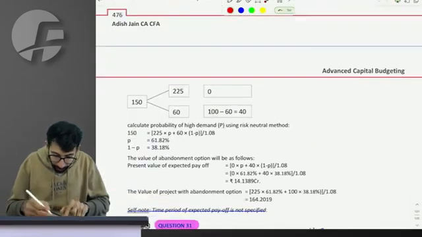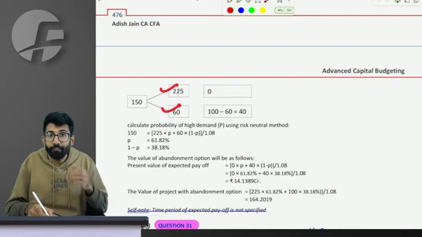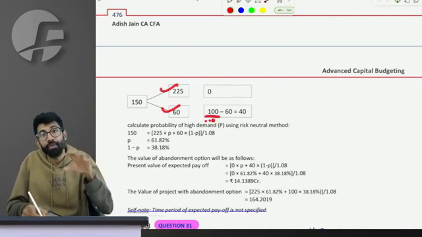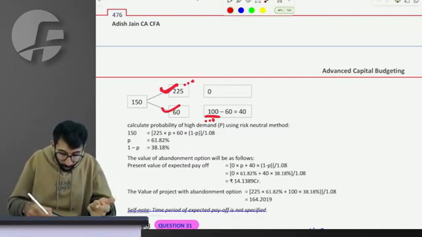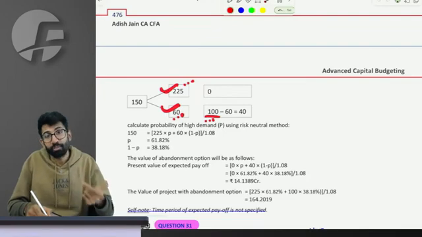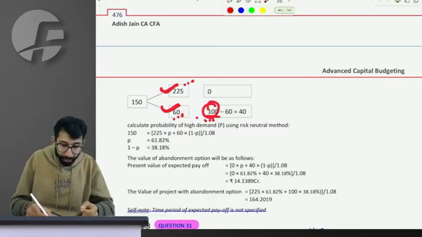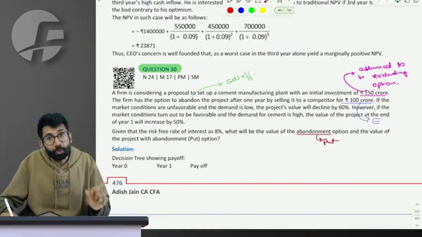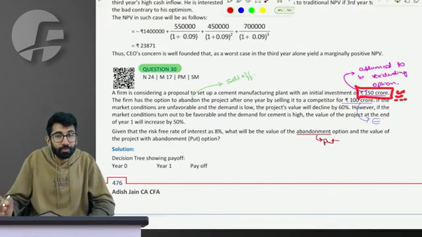Whether the value of the project becomes 225 or 60, I cannot sell it at a price of 100 because that option I don't have right now. If the price is 225, you'll have to sell it for 225. If the price is 60, you'll have to sell it at this price. Agreed? If you want to sell it for 100 irrespective of the price in the market, then you will also have to buy a put option, an abandonment option, along with the price of 150. In that case, how much will you pay?